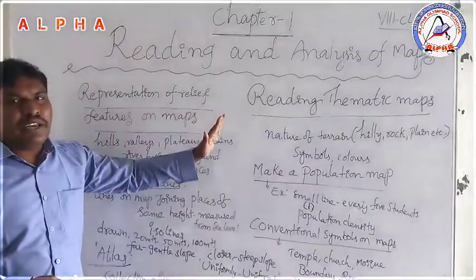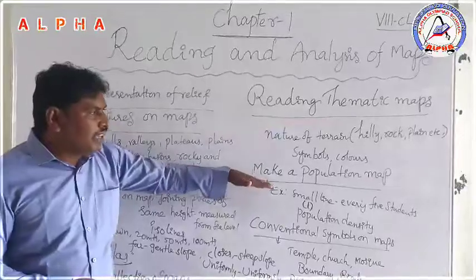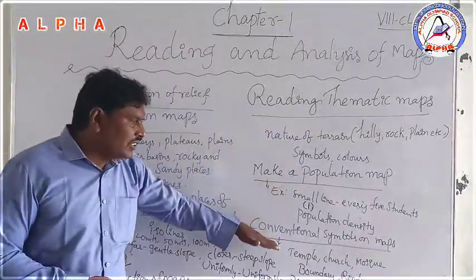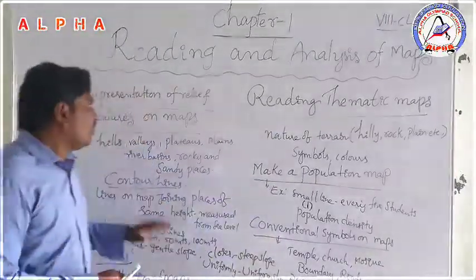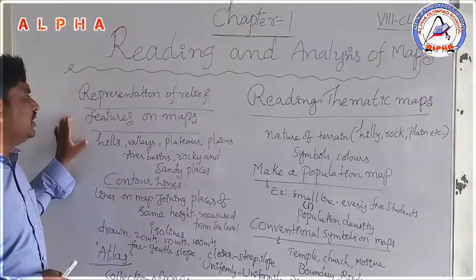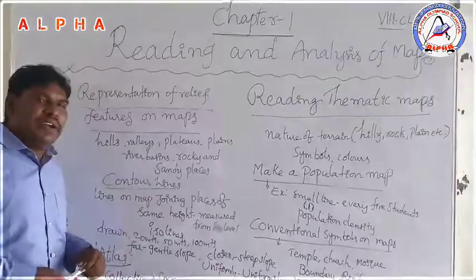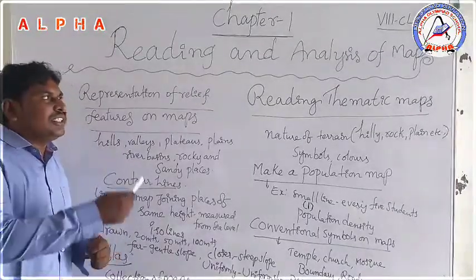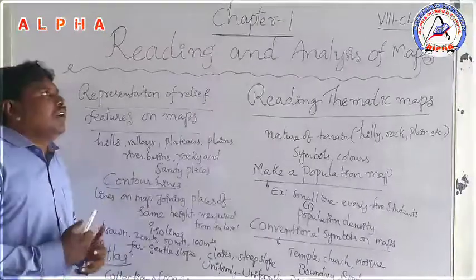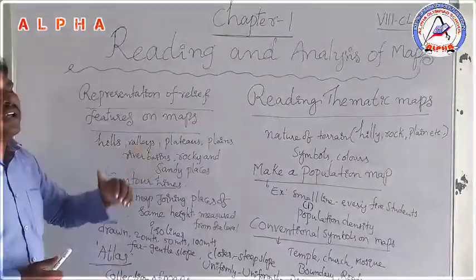Today we completed the remaining part: reading thematic maps and making a population map, conventional symbols and maps, representation of relief features on maps, contour lines, and finally the atlas. So this is the entire chapter 1 of our 8th class, reading and analysis of maps.